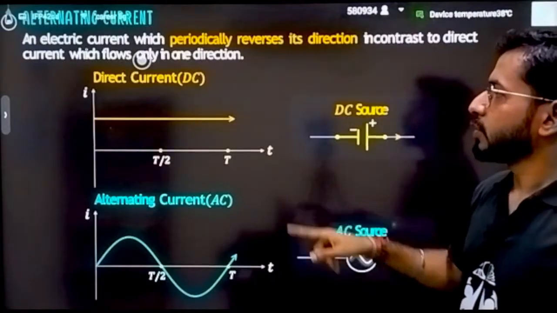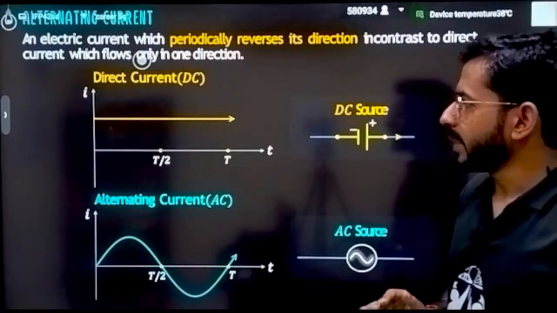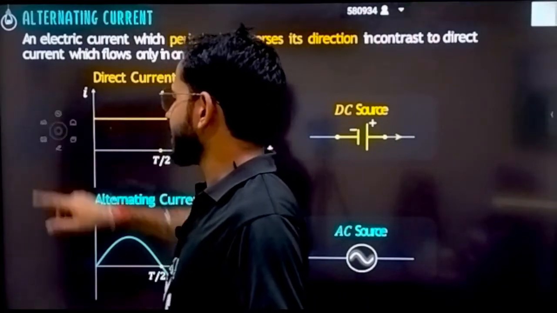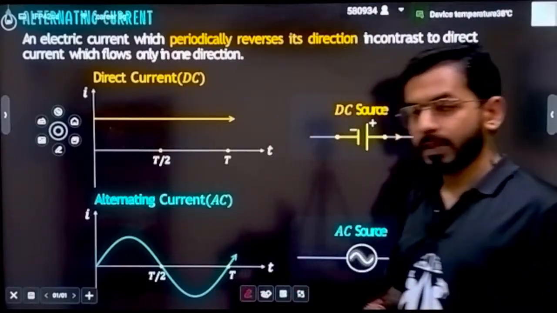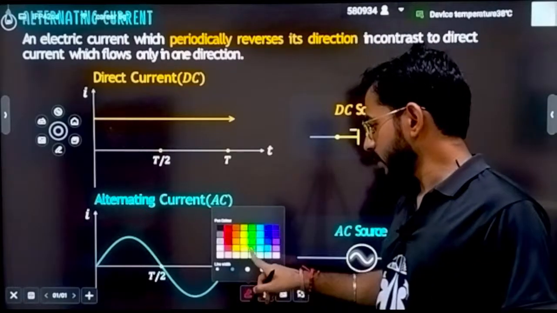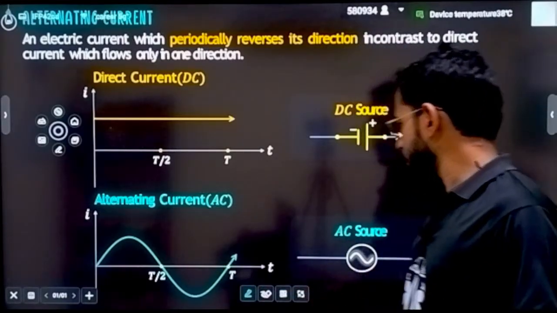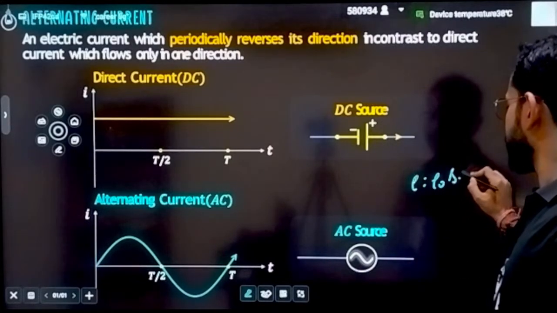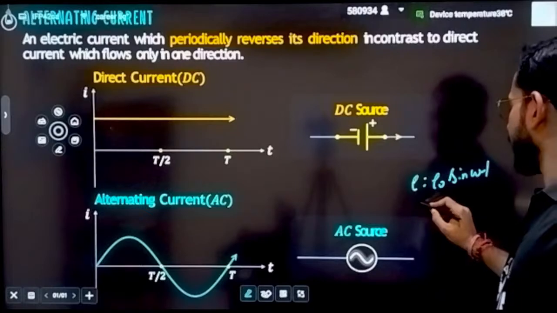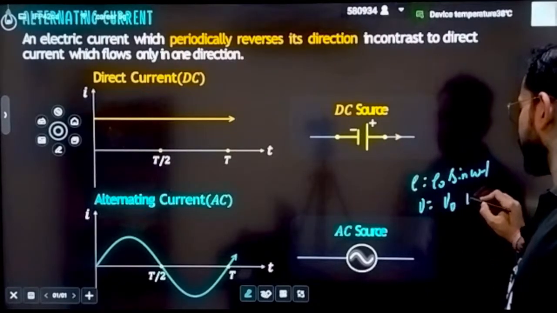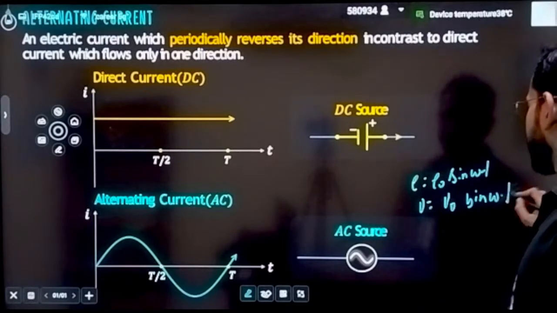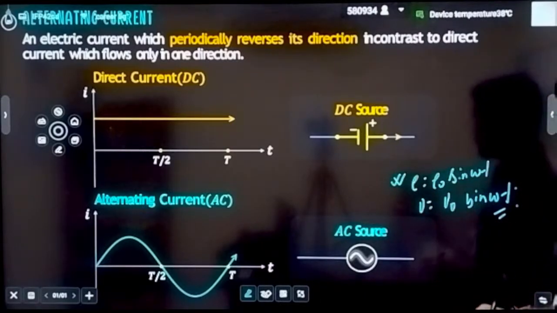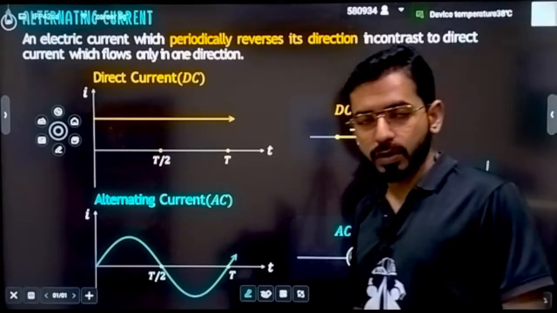Fine. So for understanding alternating current, what is the difference? It is best represented by the equation I gave you in the last class for an alternating source: E equals E naught sine of omega t, and the current got from here is I equals I naught sine of omega t. So I can say alternating sources are sinusoidal functions.